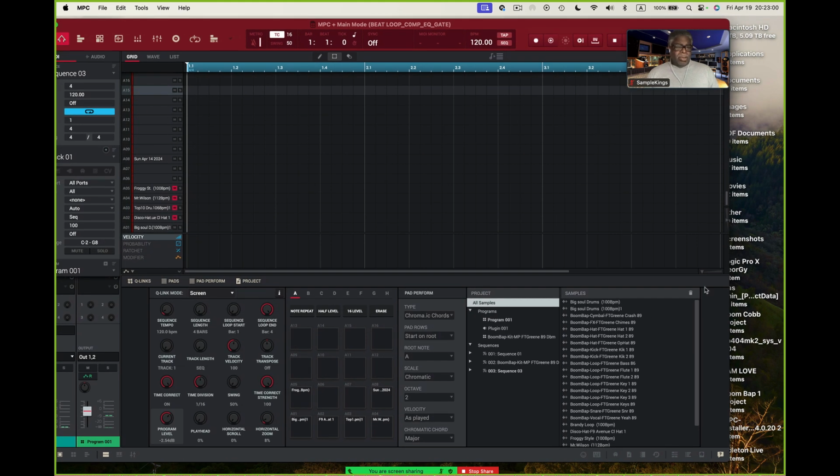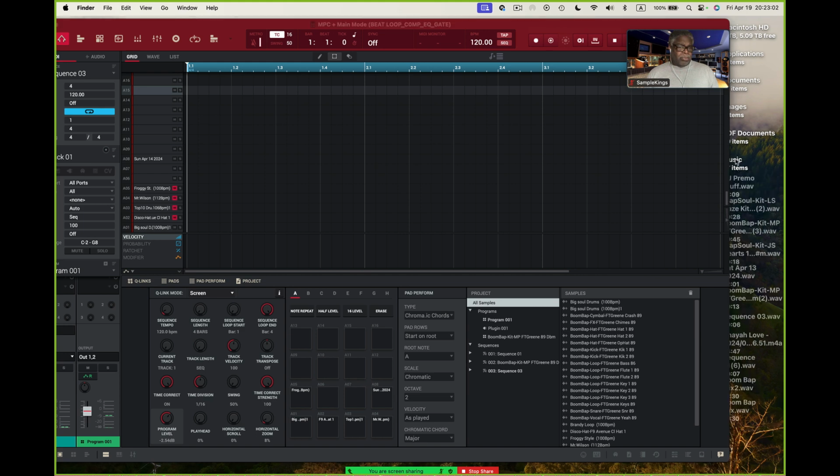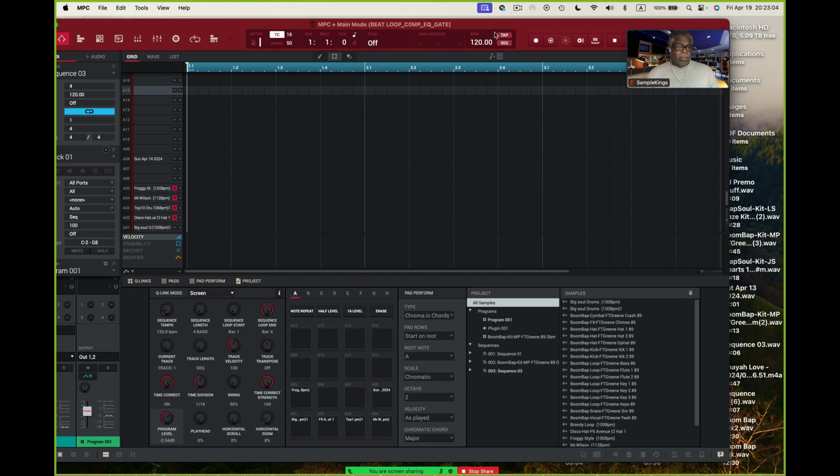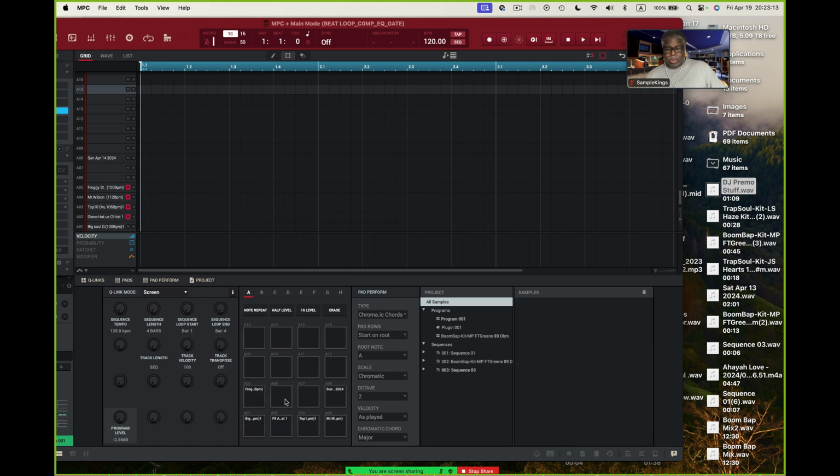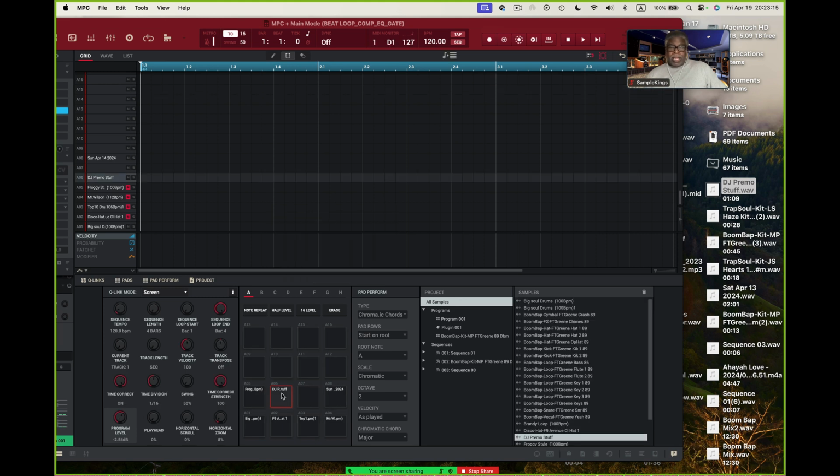So I'm going to grab the sample from over here. It says music right there. And I see it says Primo right there. Let me move this over a little bit more. I can see this. Primo's right there. I'm going to drag this right in here into this whole idea. Matter of fact, I'm going to drag it right onto a track. Just get stupid with it. There it is right there, Primo. I click on this. That's Primo.